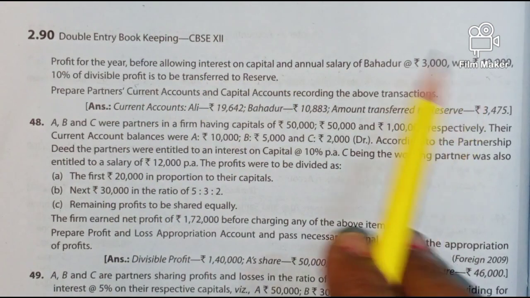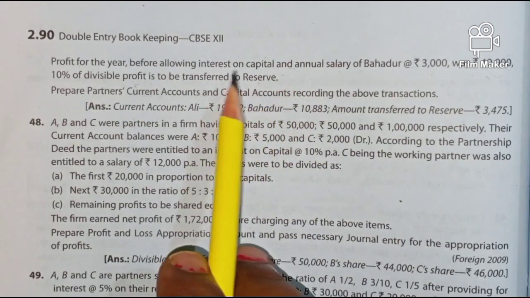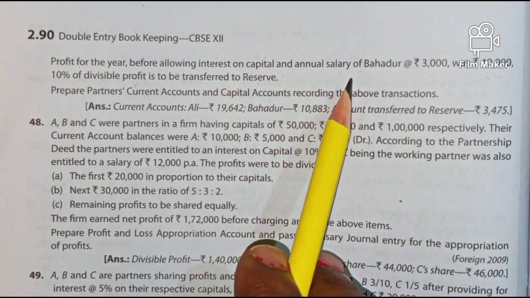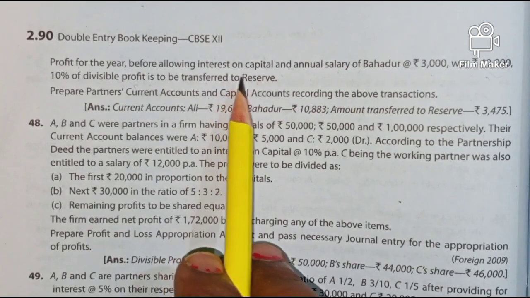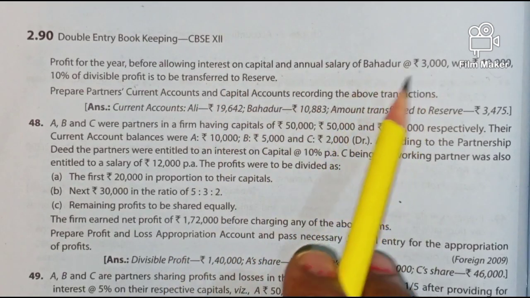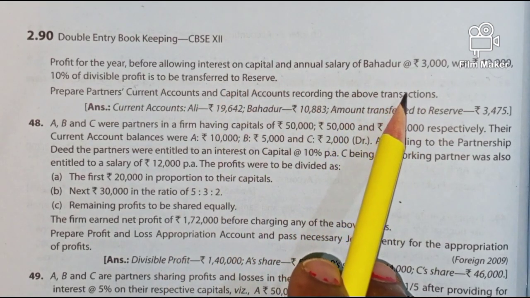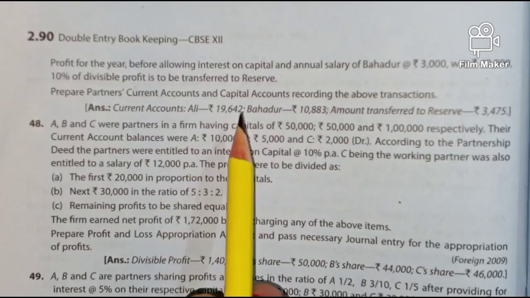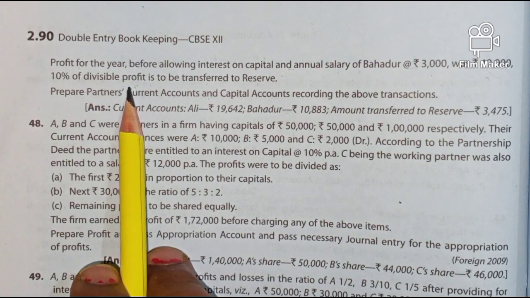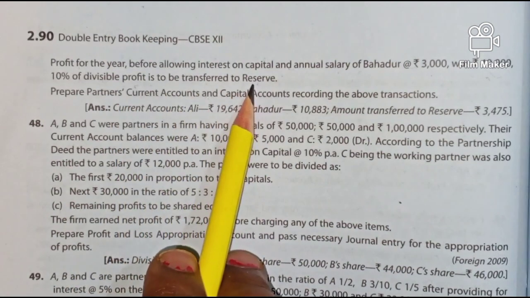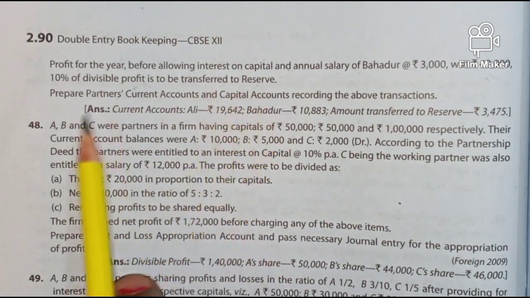That means from profits we have to consider the interest on capital and annual salary of Bahadur. These are to be deducted. After deducting interest on capital and salary, whatever profit comes, that profit we call divisible profits or distributable profit. So 10% of that distributable profit is to be transferred to reserve.